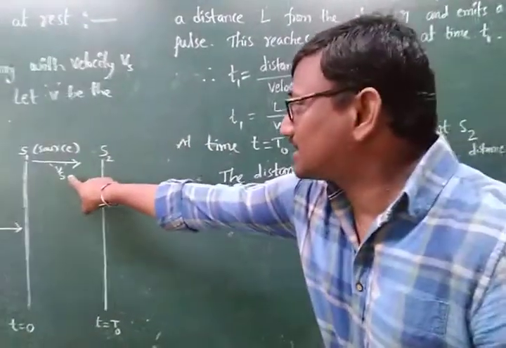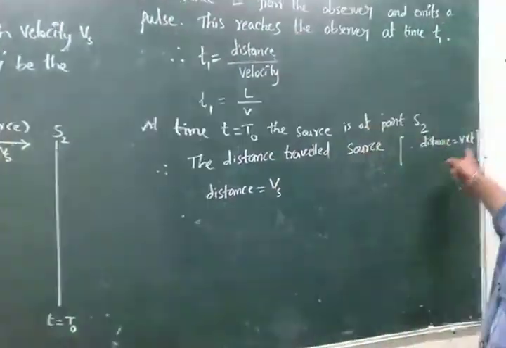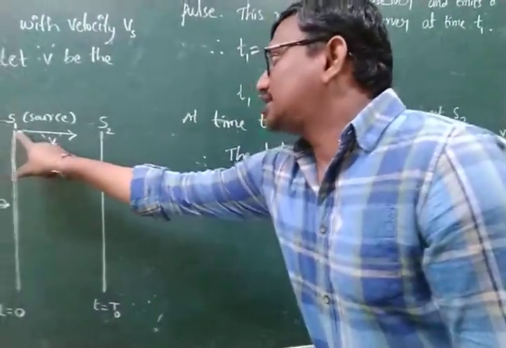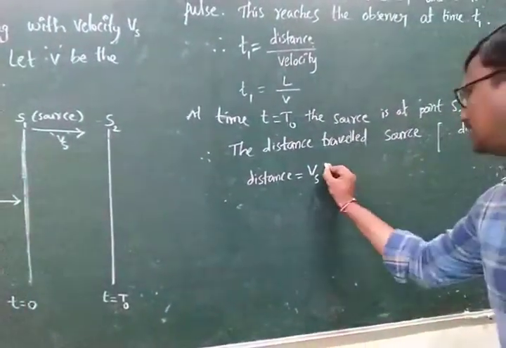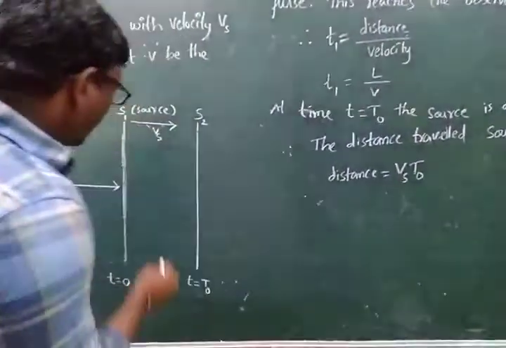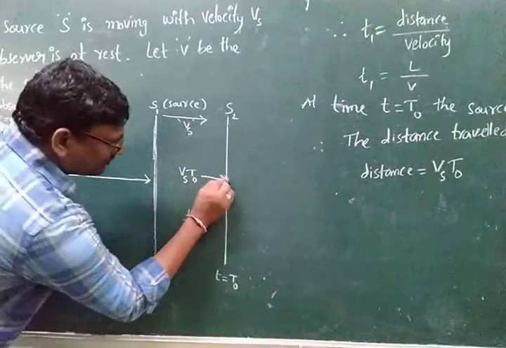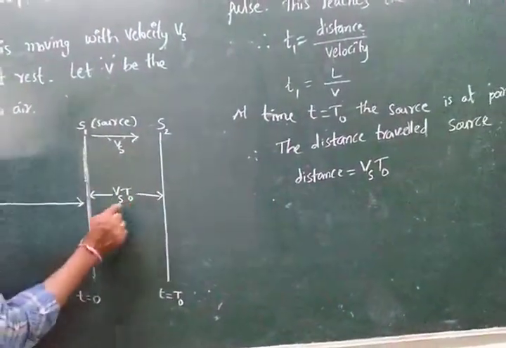The source velocity is Vs, and the time taken to travel from S1 to S2 is t naught. So the distance S1 to S2 is Vs into t naught.